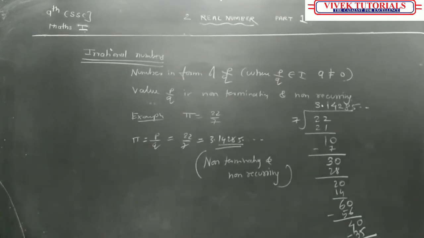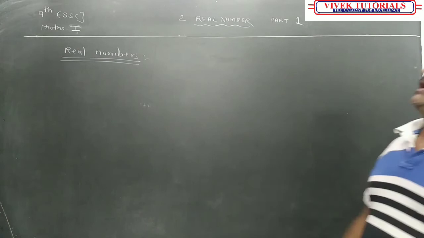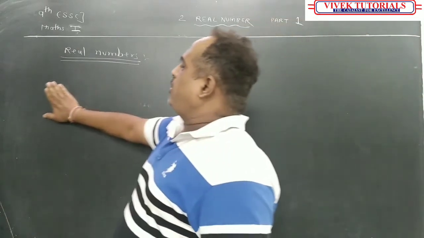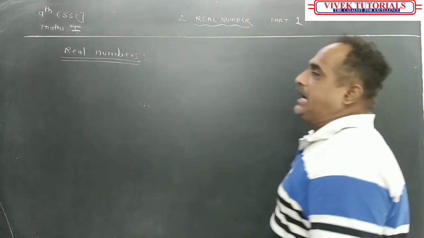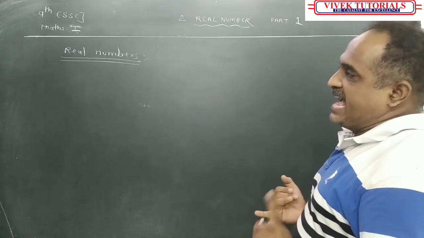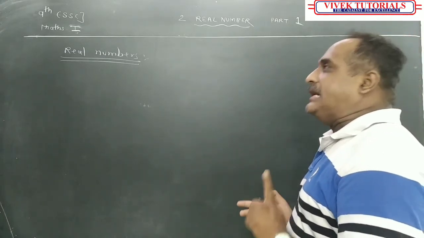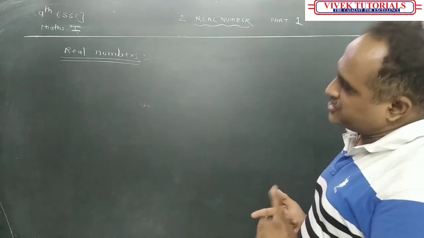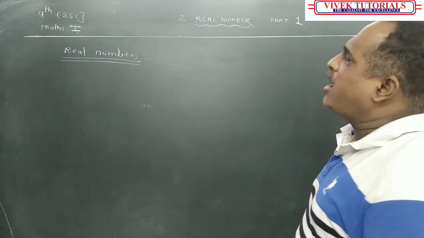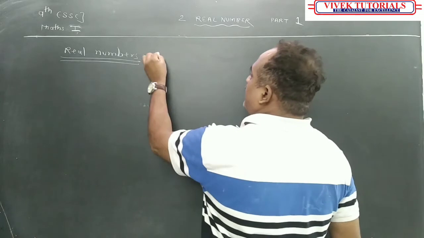by pausing the video. Now real numbers. Whatever numbers we have studied, that is natural numbers, whole numbers, integers, rational numbers, they all come in the category of real numbers.